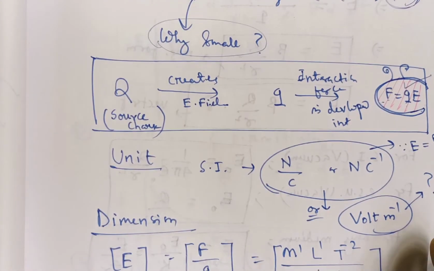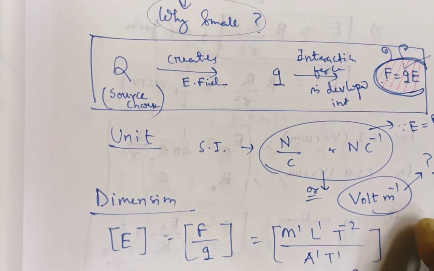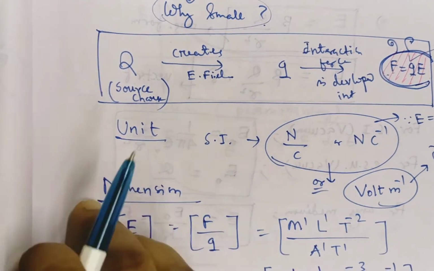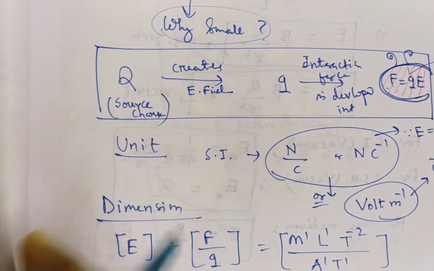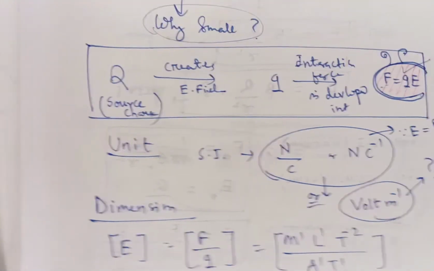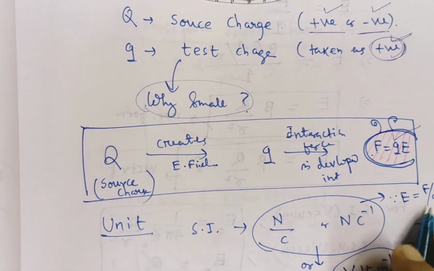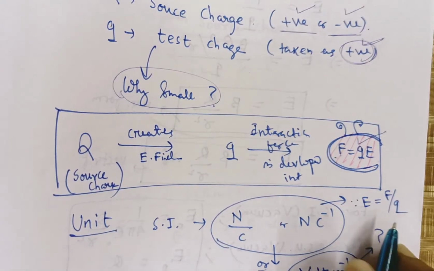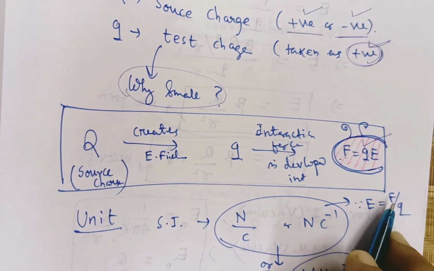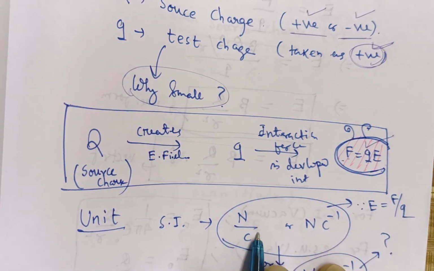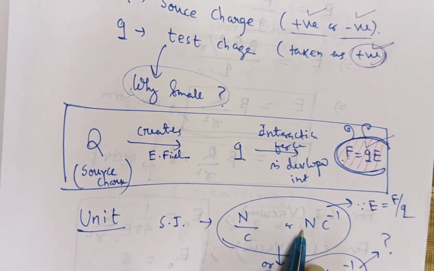Then we come to unit and dimension. What is the SI unit of intensity? First recall the formula of intensity. The formula of intensity is E equal to F by q. The SI unit of force is Newton and the SI unit of charge is Coulomb. So the SI unit of intensity is Newton per Coulomb.